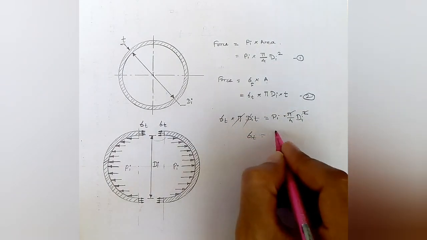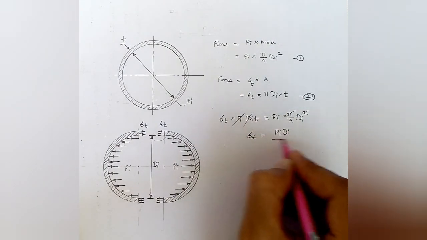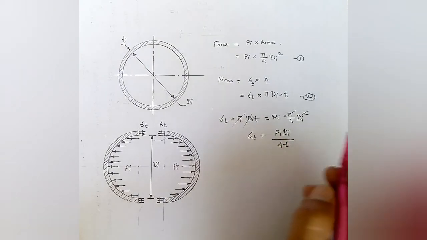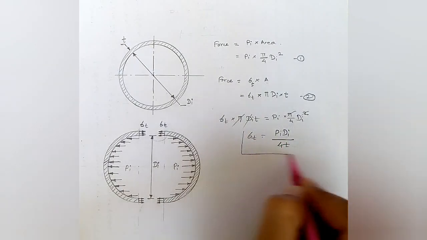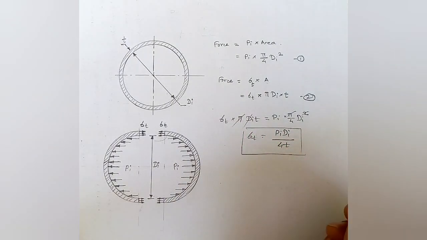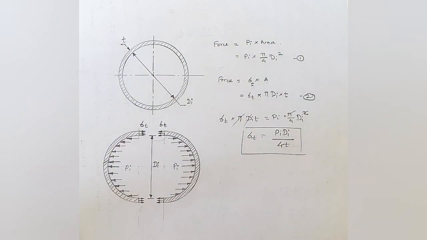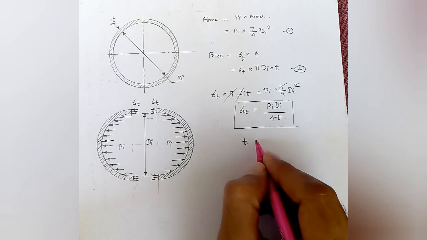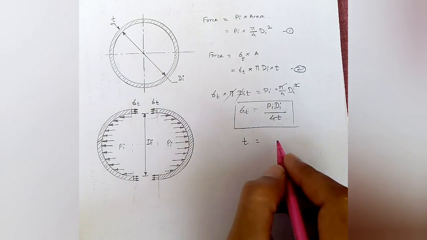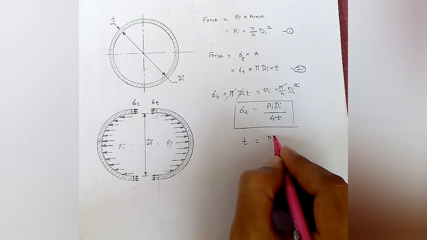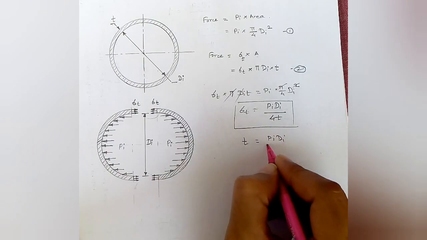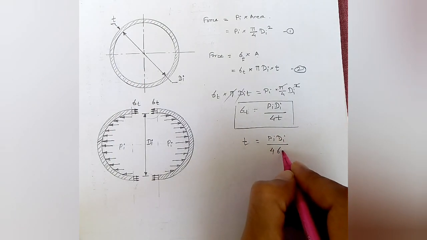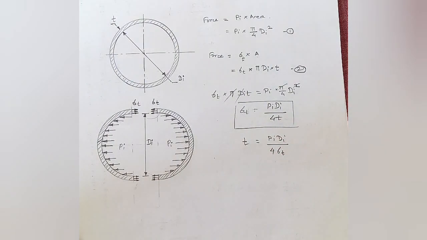Sigma t is equal to Pi di upon 4t, which is the tangential stress or the longitudinal stress in a sphere. So to find the thickness of the spherical shell, it will be t equals Pi di upon 4 sigma t, where sigma t we are going to take as the allowable stress.